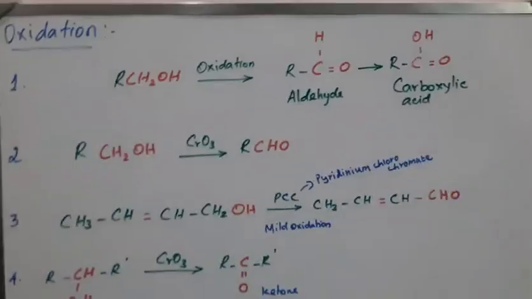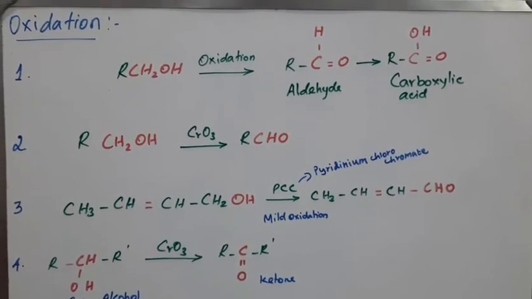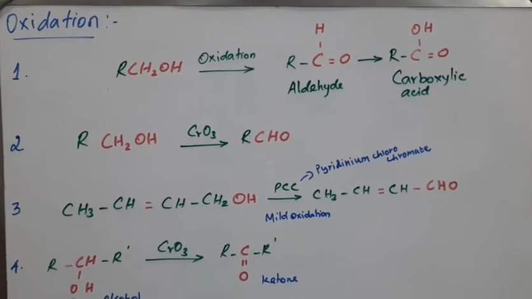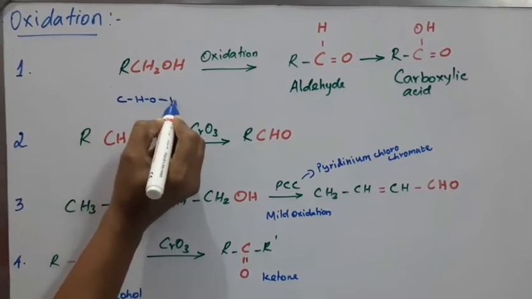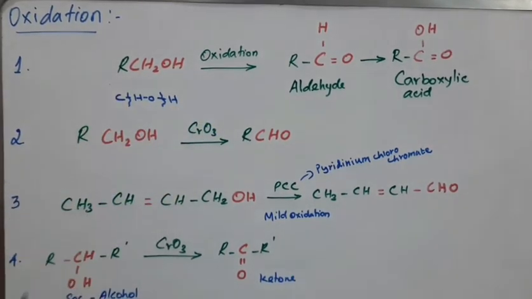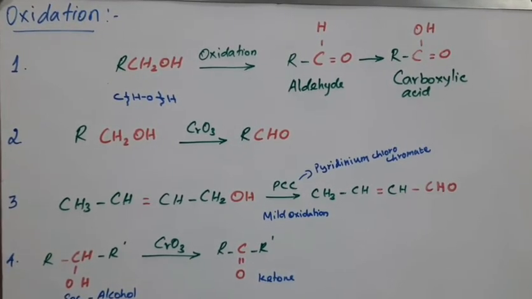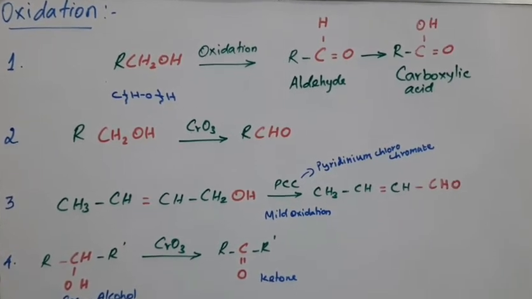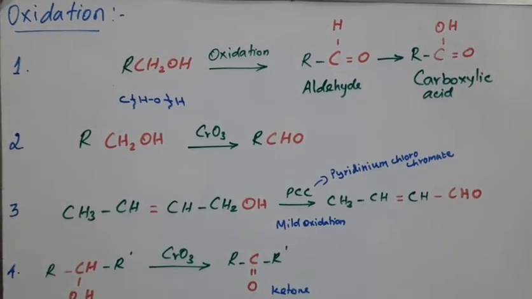Okay students, next, oxidation. Oxidation means dehydrogenation reactions, removal of dihydrogen from alcohol. How is it happening? The bonds break, the C-H bond as well as the O-H bond. So every time, dehydrogenation takes place in alcohol. The reactions take place with oxidizing agents, like weak oxidizing agents CrO3 or strong oxidizing agents like KMnO4.